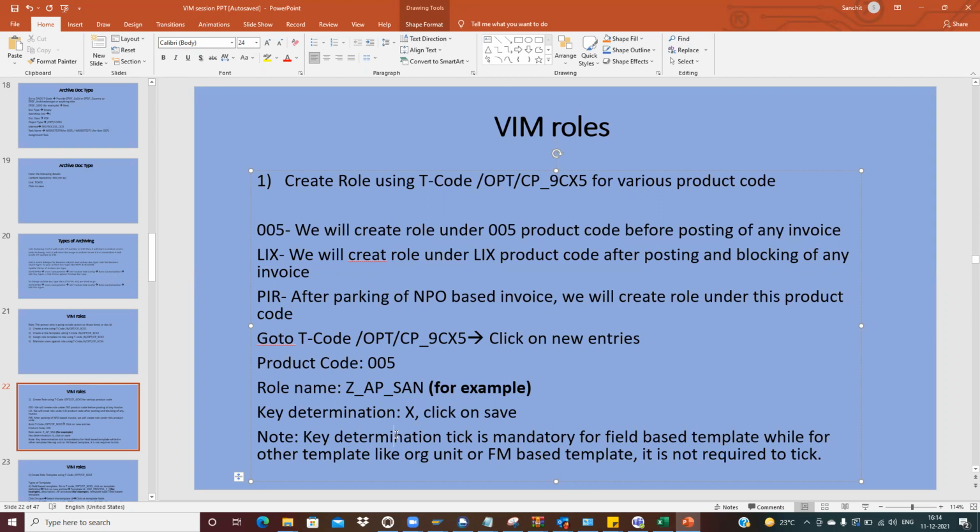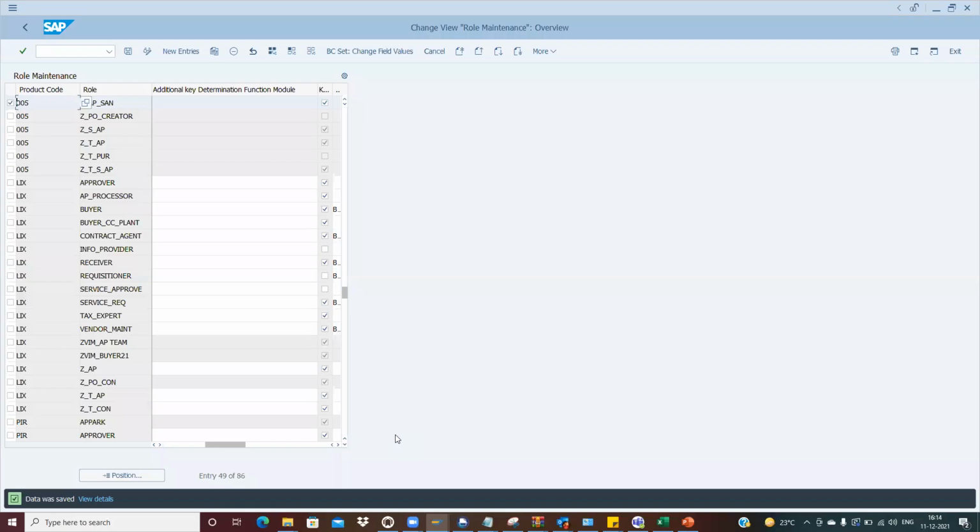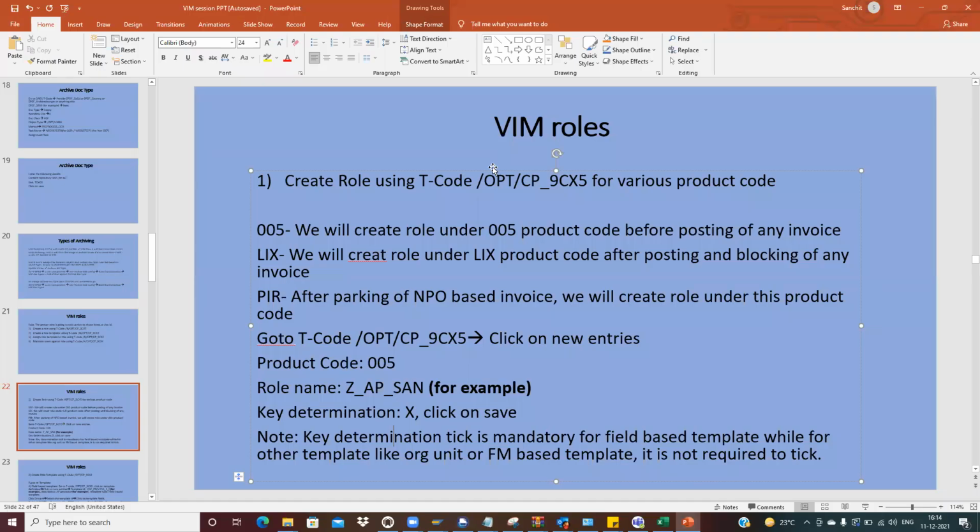I have told you, right? There are three types of rule templates. One is the field-based template. The second one is the organizational unit-based template, and the third one is the functional module-based template. So for the field-based template, this key determination tick box is mandatory. If you do not tick it, then when you are creating the role template with the template type field-based template, the system will not accept it. The system will throw you an error.